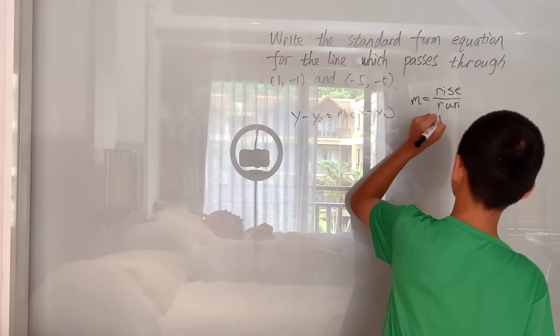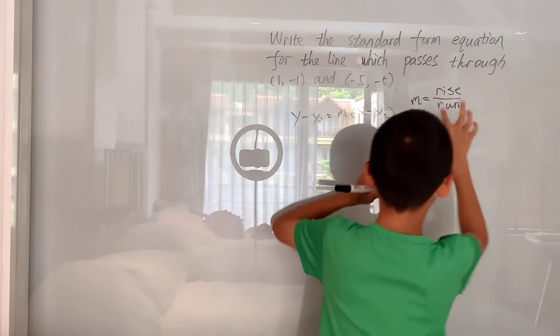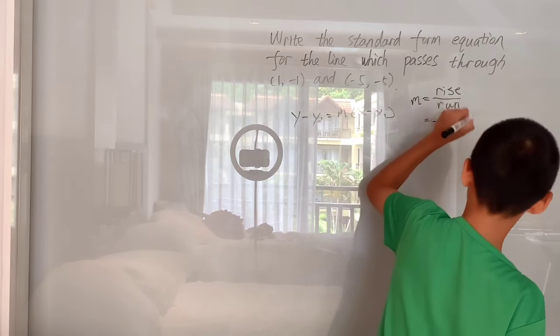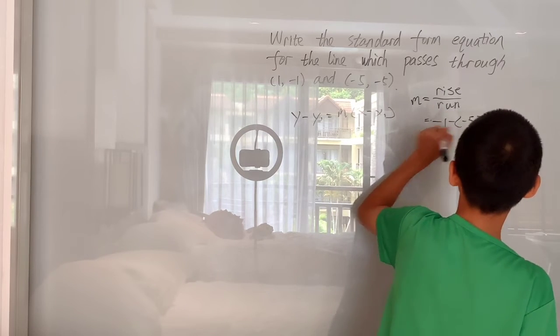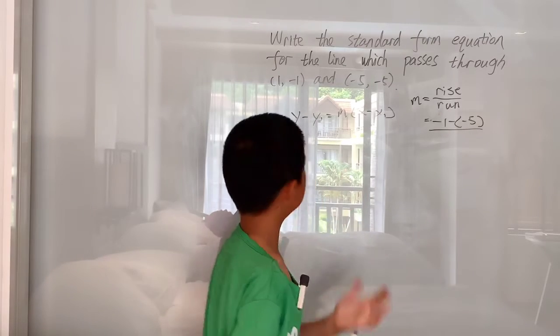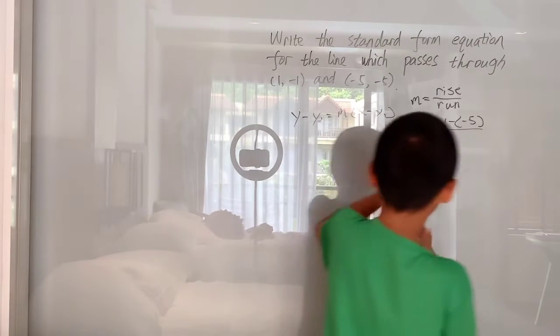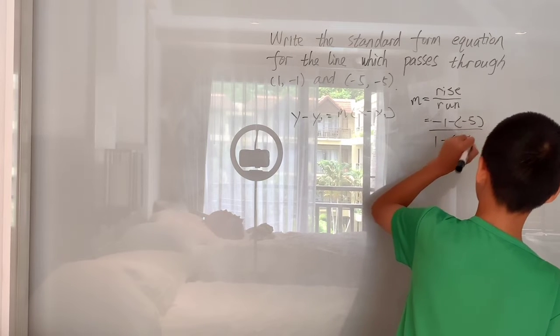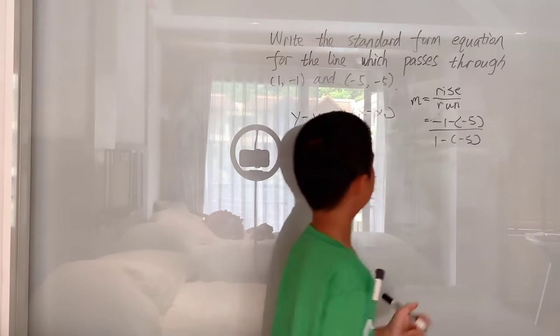So I'll do -1 minus -5 over, in that same order, the x-coordinates have to be subtracted, so it has to be 1 minus -5.